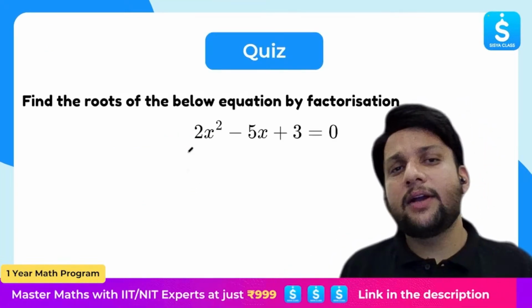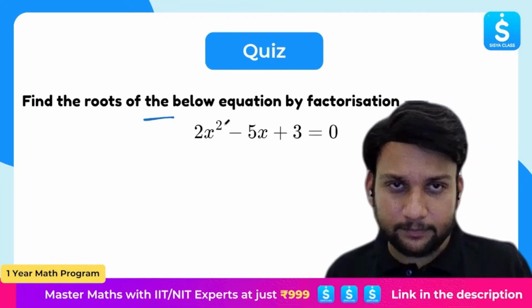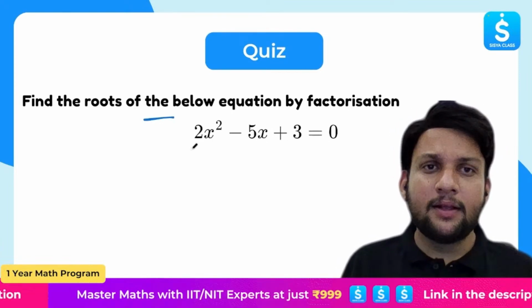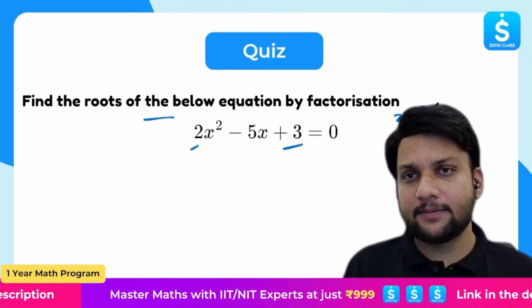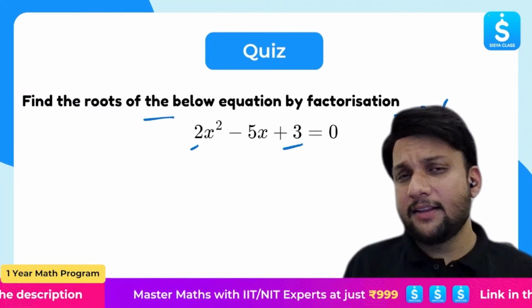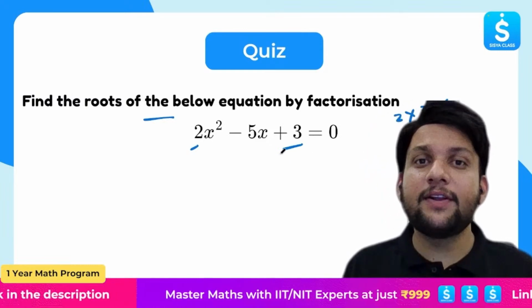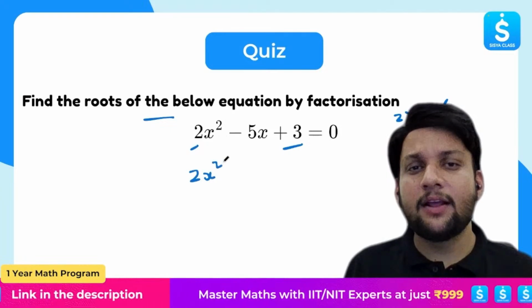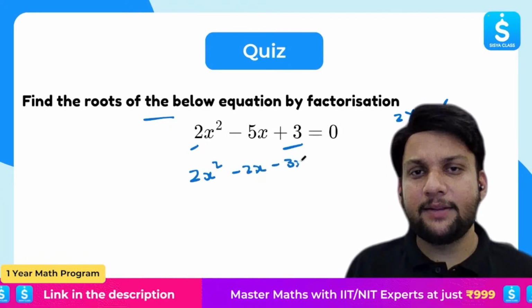All right. Now, if we have to find the roots of this given quadratic equation by factorization, what will I do? Whenever we have to find roots, the first thing I will do is see the product of 2 and 3, which is 6, and I have to make the sum minus 5. That means I have to select two factors whose sum will give us minus 5 and whose product will give us 6. In this case, it is pretty straightforward. 2x square minus 5x can be written as minus 2x minus 3x plus 3.